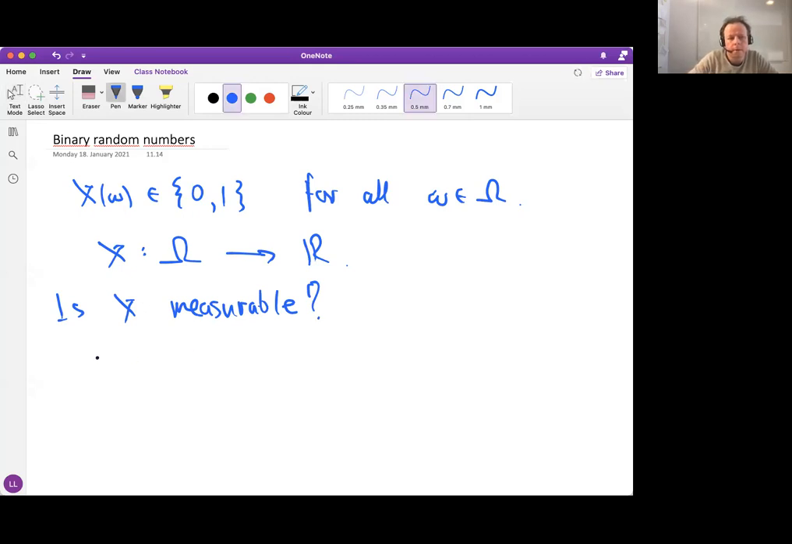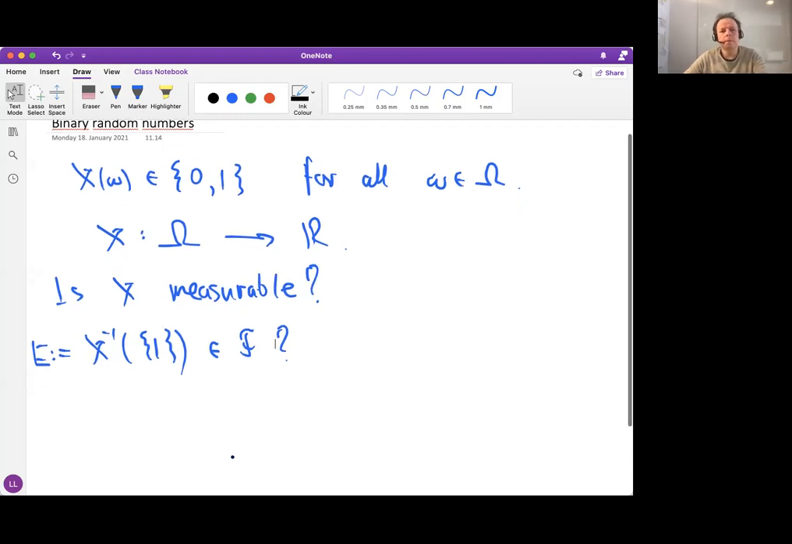So, for example, we could look at the pre-image of the set which only contains one point, the point 1. Let's call this set E. Is this measurable? Is this in the sigma algebra? Yes or no? It depends on the set E. So both can happen in principle.